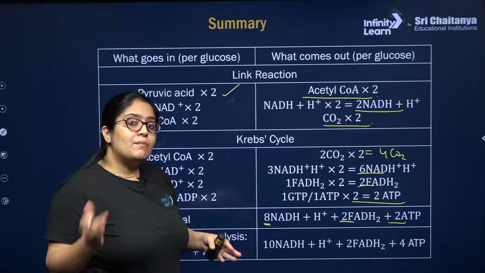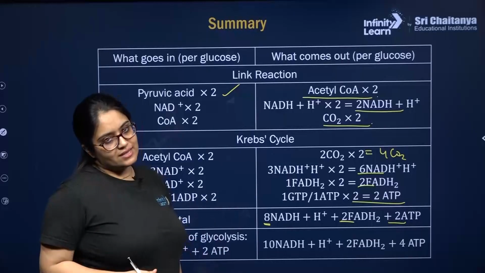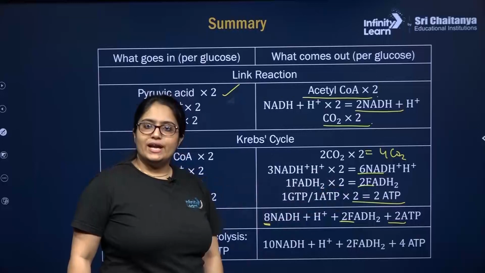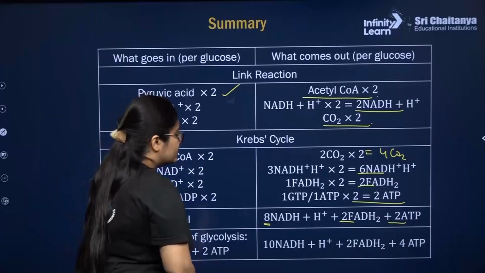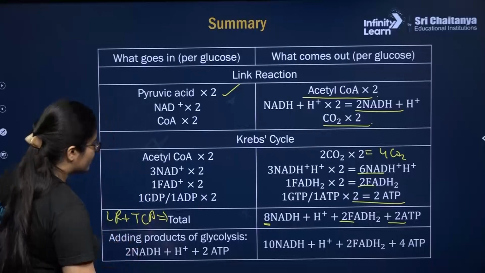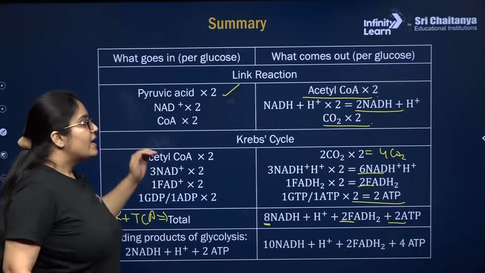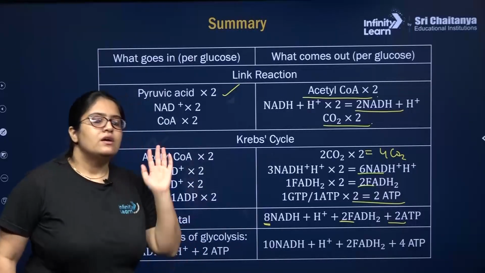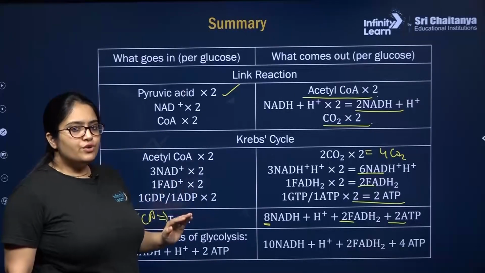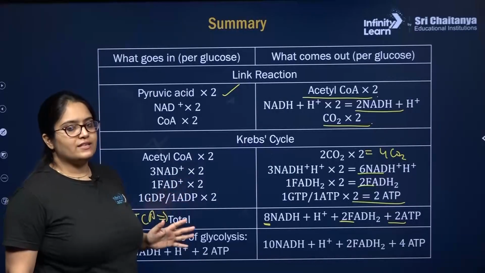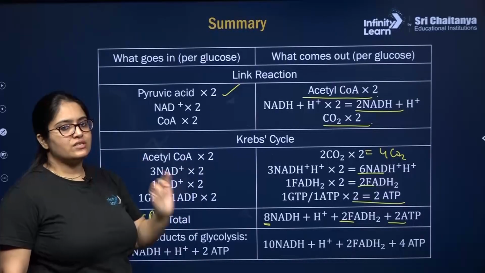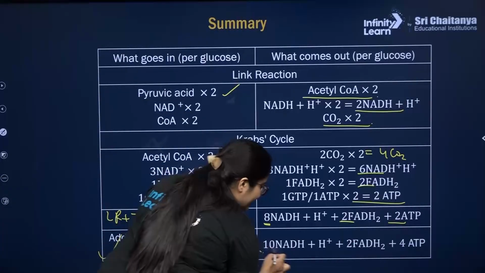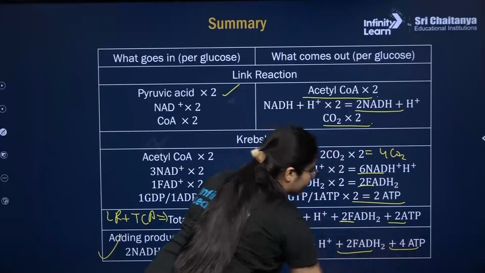Now, if you sum up the products of glycolysis in this, in glycolysis there is production of 2 NADH plus H plus and a net gain of 2 ATP. So adding the products of glycolysis, finally, if somebody asks you how many ATP, CO2, NADH plus H plus and FADH2 molecules are produced at the end of aerobic respiration, including glycolysis, link reaction and TCA cycle, for one molecule of glucose, there will be 10 NADH plus H plus, 2 FADH2 and 4 ATP.